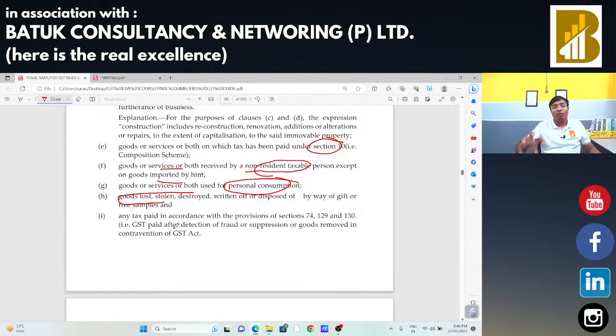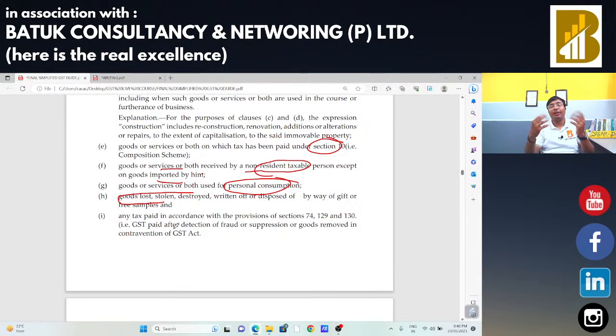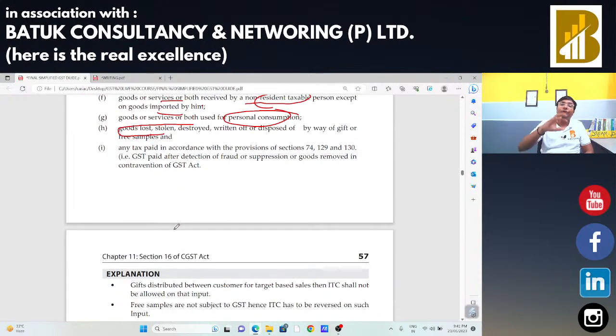So in case of goods lost, destroyed or written off, these types of losses are due to abnormal things. So in case of abnormal loss, input tax credit is not allowed. If someone is going to make any payment on account of a demand under section 74, that is, if a demand has come from the departmental authority because he has done suppression of fact or fraud, and for that purpose he is going to make the payment of taxes, in that case input tax credit is not allowed.